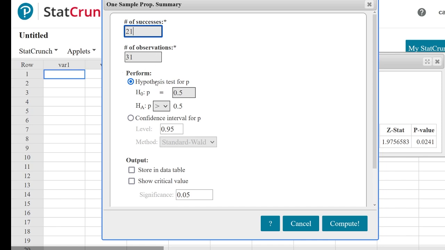We have 31 observations. Now, the null hypothesis is that there is no difference between shorter and taller candidates getting elected. If that's true, then p should be equal to 0.5. The proportion would be 0.5, like a fair coin getting flipped. So what we're asking is, let's assume that there is no preference for taller or shorter candidates. What is the probability that we would see the taller candidate elected 21 out of 31 times? That's what the p-value is giving us. That's what we're trying to figure out, right? And then what we really want to know is if the p-value is larger than 0.05.